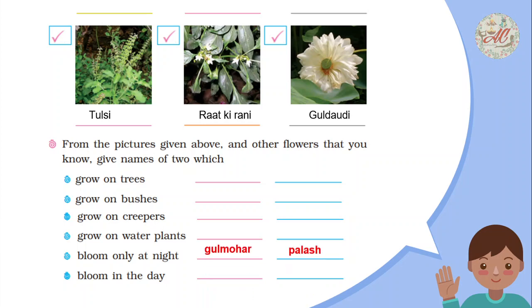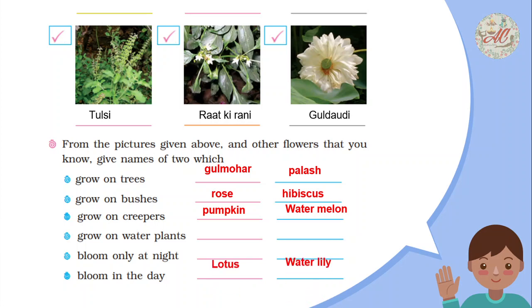From the pictures given above, and the other flowers that you know, give the name of two which grow on trees: gulmohar and palash. Grow on bushes: rose and hibiscus. Grow on creepers: pumpkin and watermelon. Grow on water plants: lotus and water lily. Bloom only at night: Raat Ki Rani and moonflower. Bloom in the day: morning glory and sunflower. These are the names of some flowers which grow on trees, bushes, creepers, water plants, and bloom only at night and in the day.